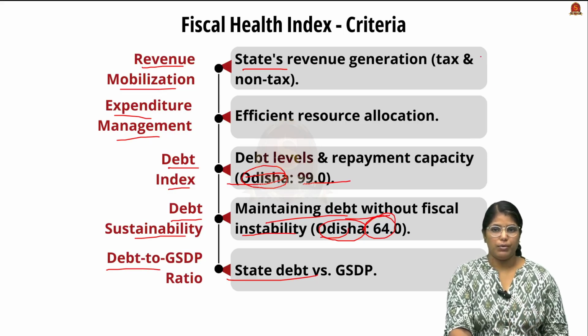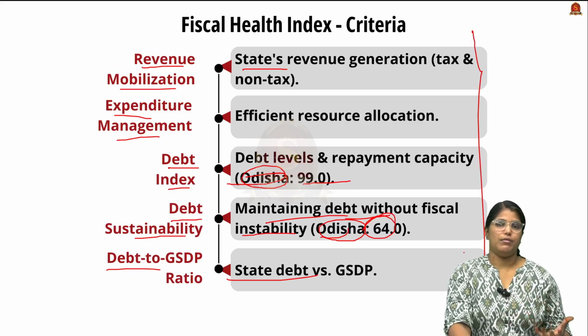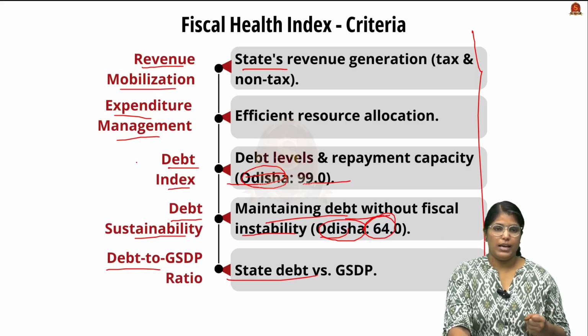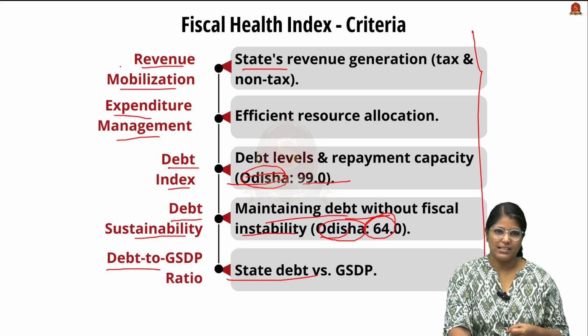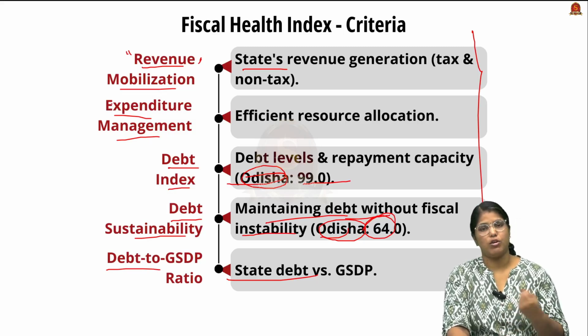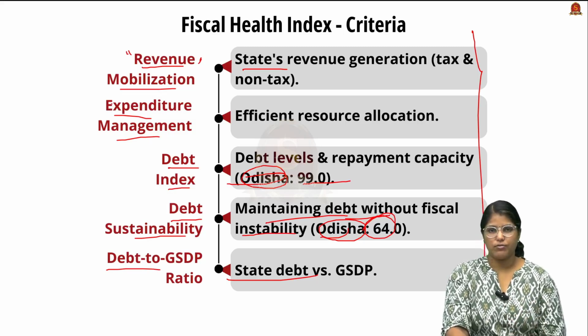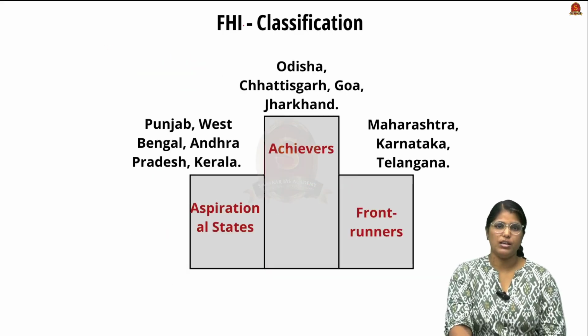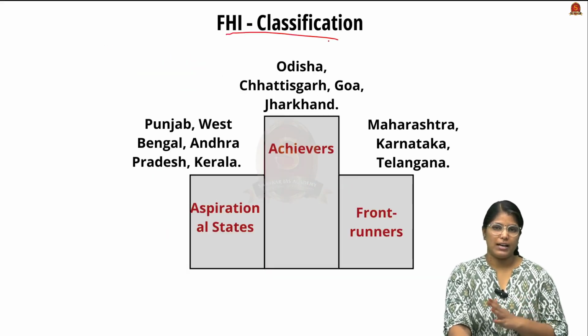So these are all very important criteria when it comes to the Fiscal Health Index. In the examination, these criteria will be given, and they will ask you to choose which of them is a criterion or which is not. Those kinds of questions can be asked in the preliminary exam. Now moving on, there are three different classifications.